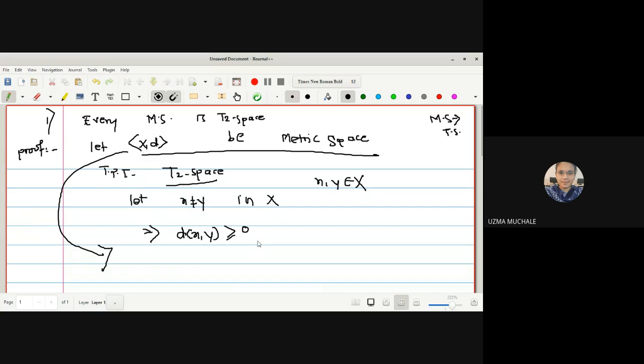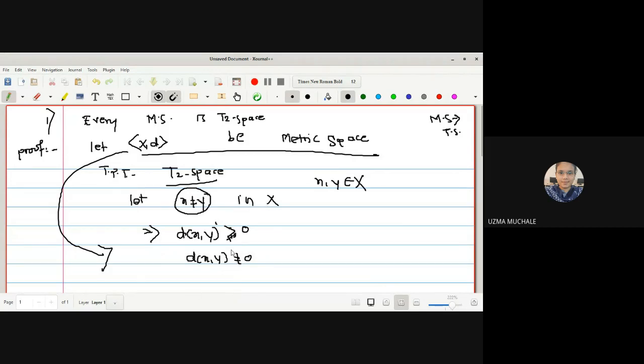If I am saying that x and y are completely different points, this equality condition will not be there. So I can say d of x, y is not equal to 0. If x and y are two different points, the distance between x and y will not be equal to 0. This condition, greater than or equal to, ensures that either it is strictly greater or it is equal to, but here the condition of equality will not be there since the two points are completely different.